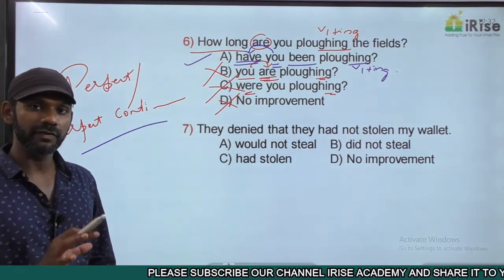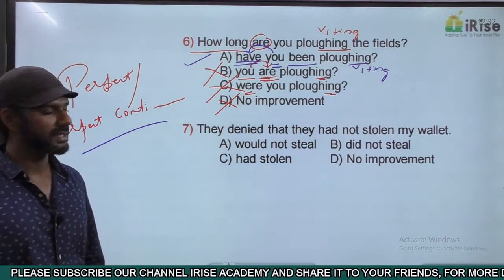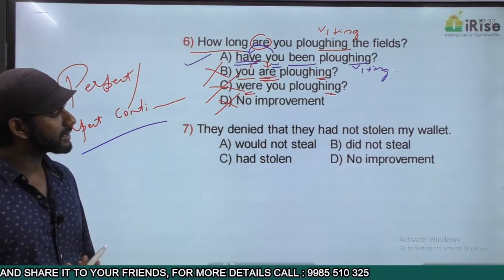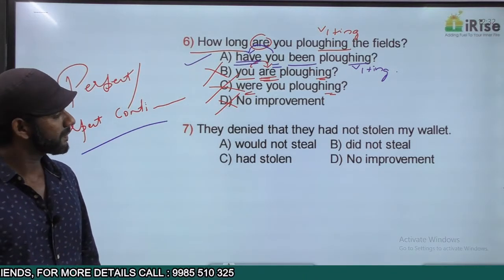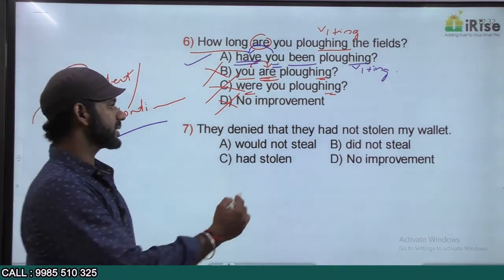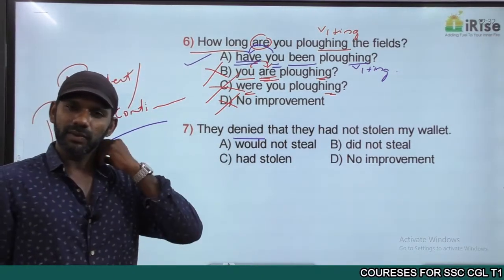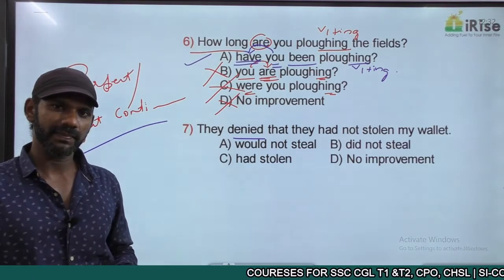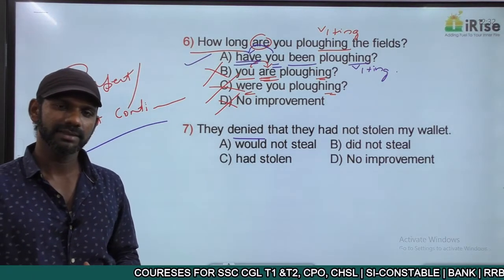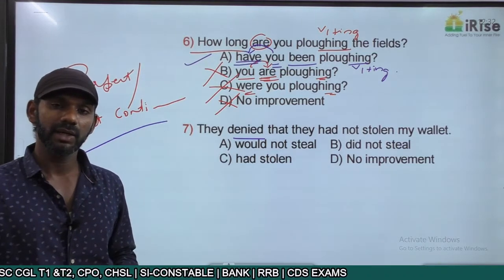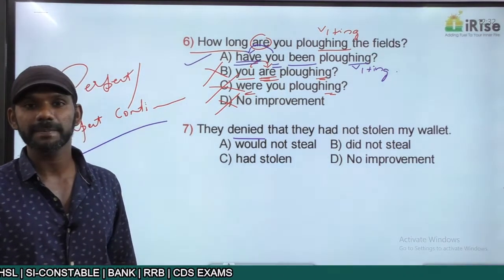Understand the meaning. Every sentence must make sense. They denied that they had not stolen my wallet. Now, we denied that we did something. We denied that we had done something or we had not done something.